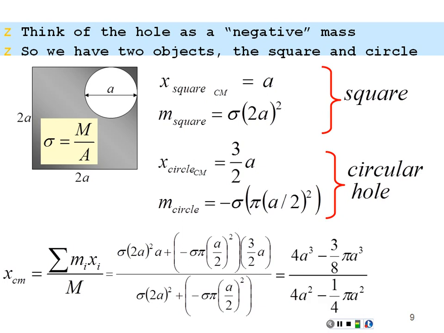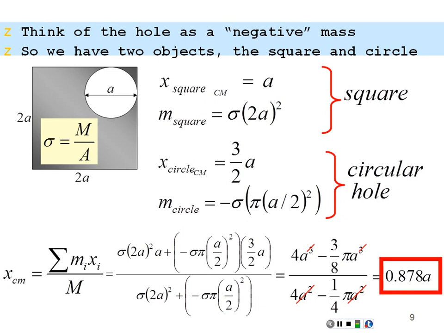I end up with this: 4a cubed minus 3/8 pi a cubed, divided by 4a squared minus 1/4 pi a squared. If I divide top and bottom by a squared, I get rid of a squared in the denominator, and I'm left with an a in the numerator. And this is equal to 0.878a. So that's my answer.